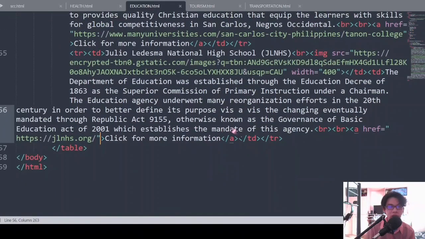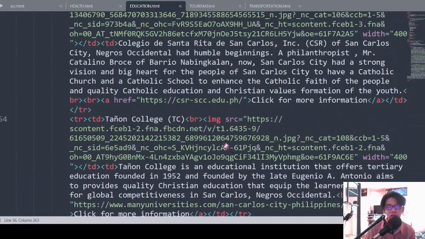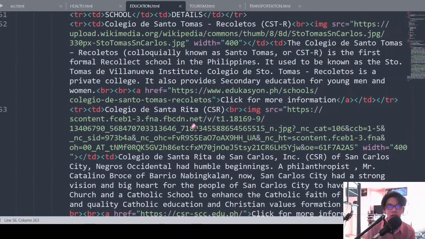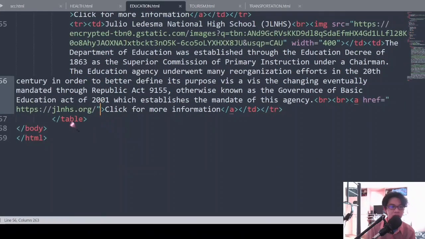After each of these details, there will be another link that will redirect the user to know more about these schools. Then to end the table, body and HTML.